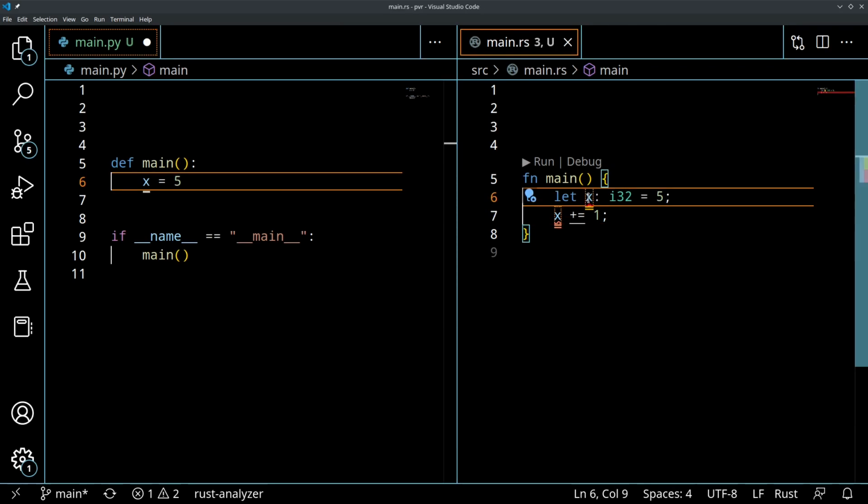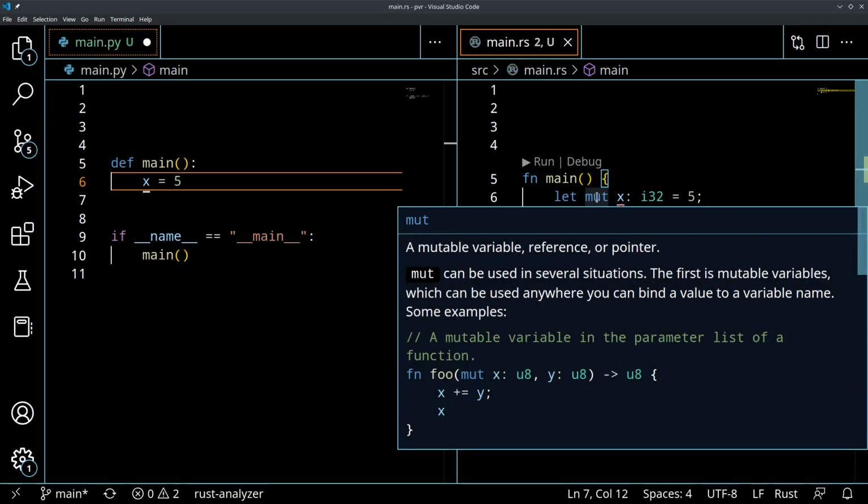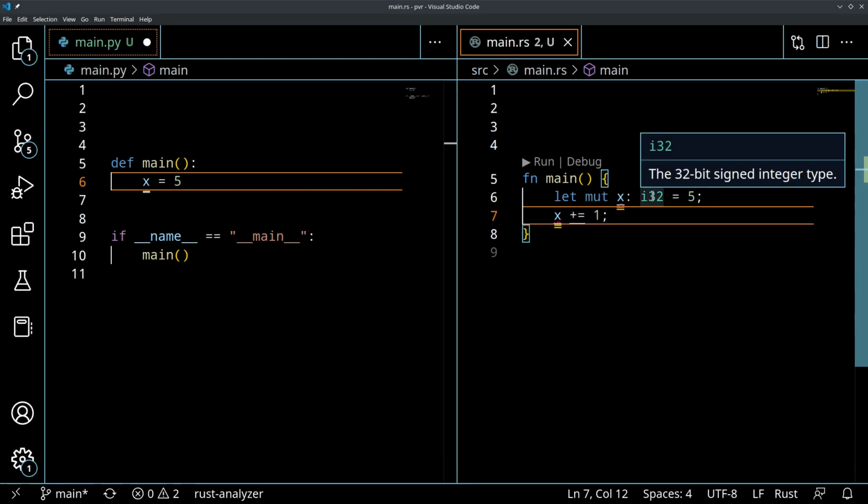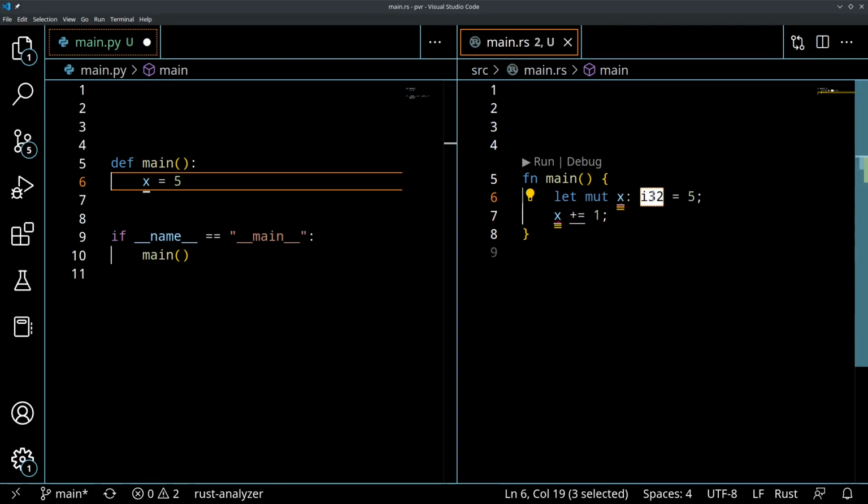So we have to specifically tell Rust that this variable reference is a mutable reference. We want to be able to change the data that's stored in that memory. And to do that, we use the mut, M-U-T keyword. So what I'm saying now is let x be a mutable reference to a value that is containing i32 data and assign the value 5 to that.